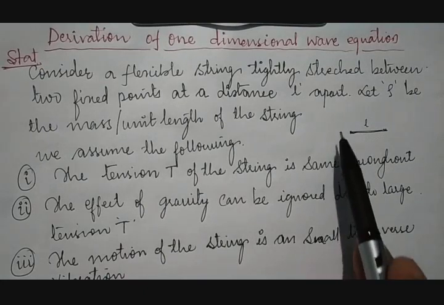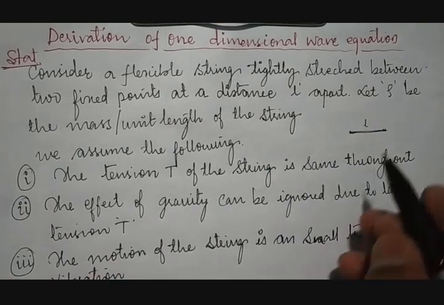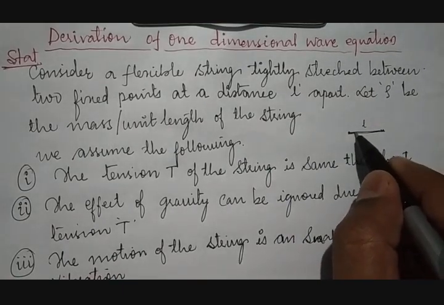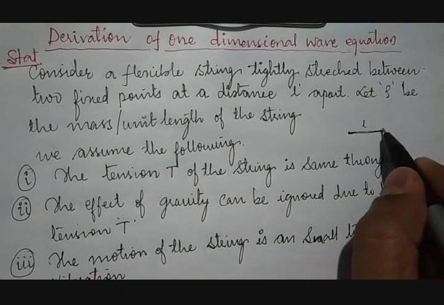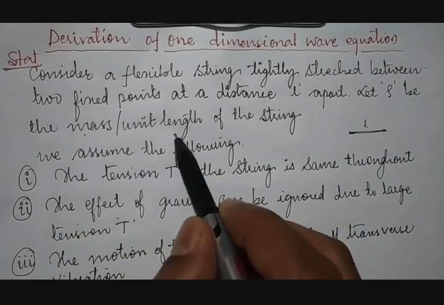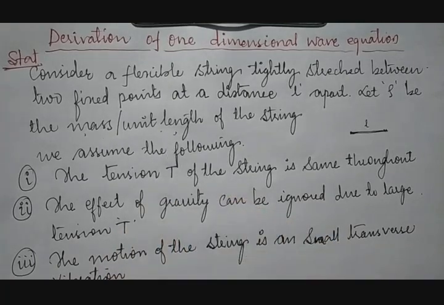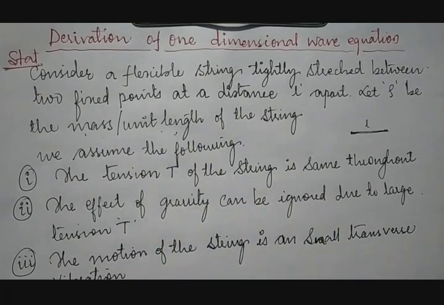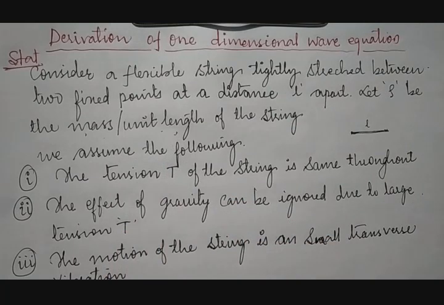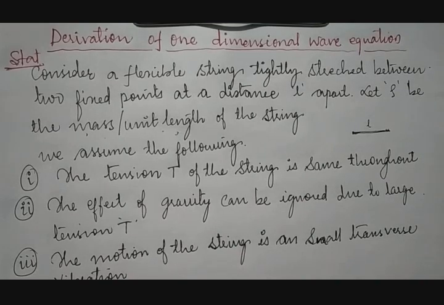Then rho will be the mass per unit length of the string. Means what? What kind of string we have taken and what is its thickness, everything comes under mass. And what length we take matters, because for example if we take a string of 1 meter and the same thickness string of 2 meters, then automatically the mass differs.